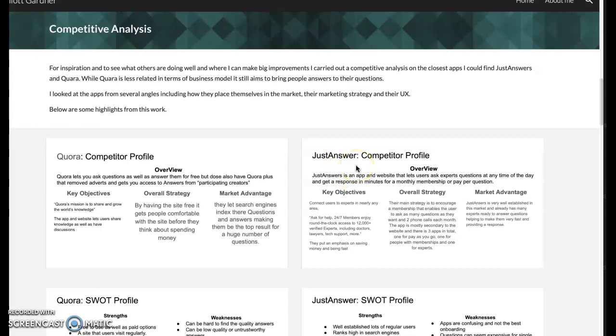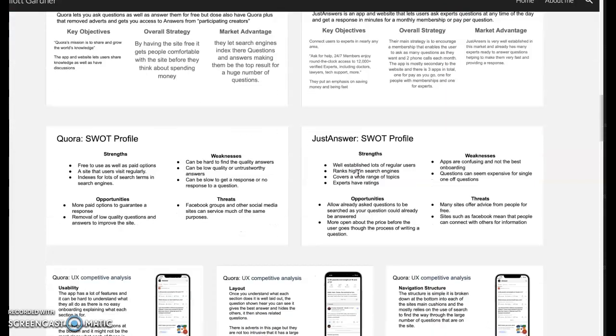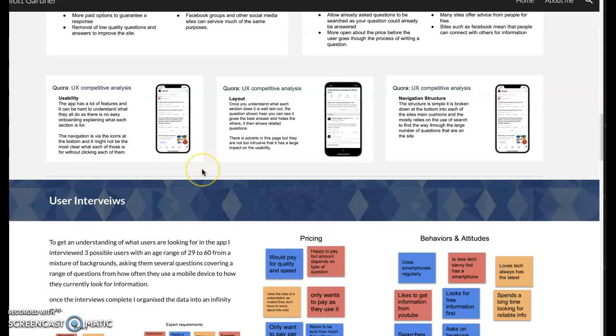Then you've got Just Answers, a very similar platform, but it has its problems. The onboarding of the app is a bit confusing and it is quite expensive for the way it works, but it also has a lot of good points. Same with Quora, which is free. There are some paid options, but again, it was really good to look at how they'd done things.